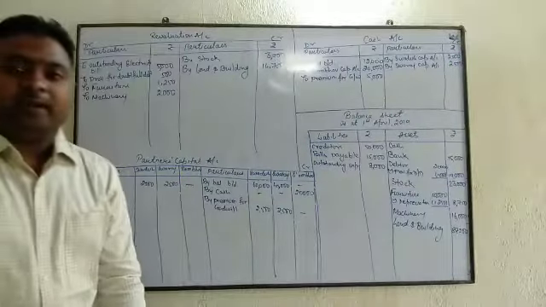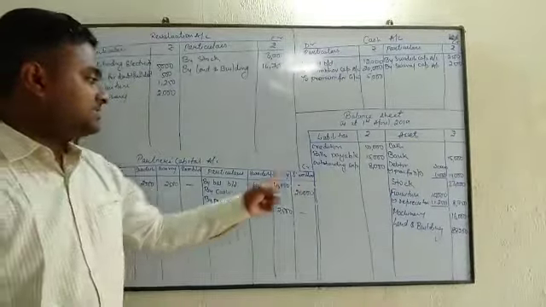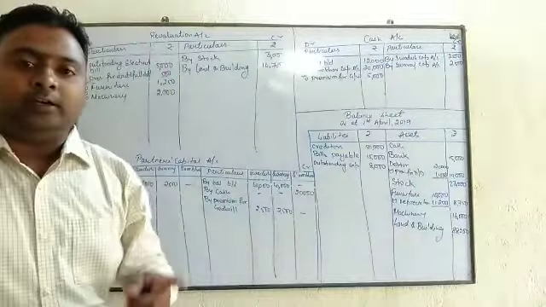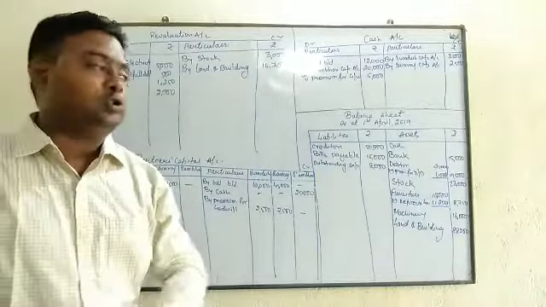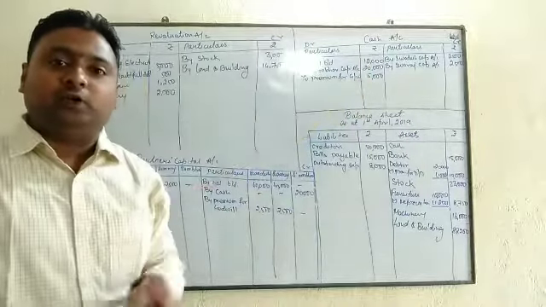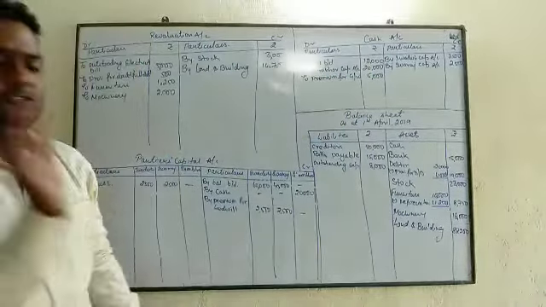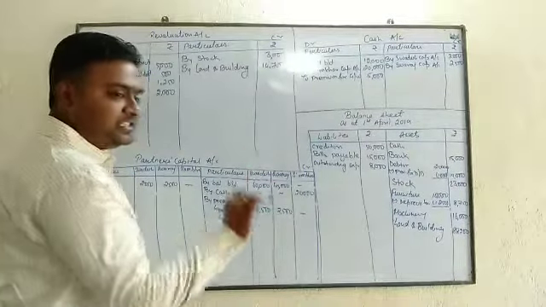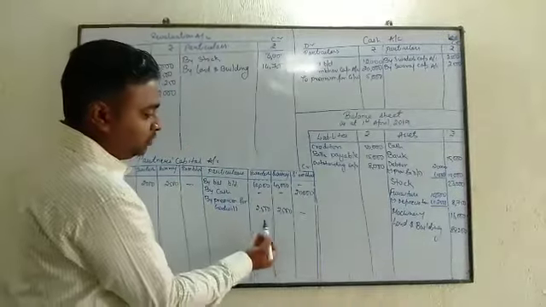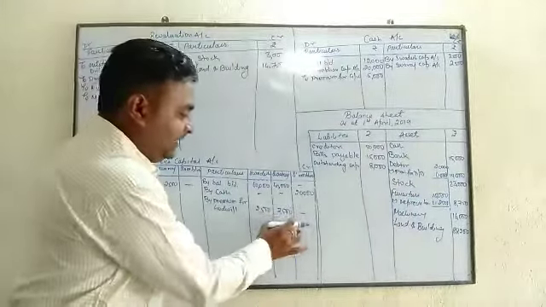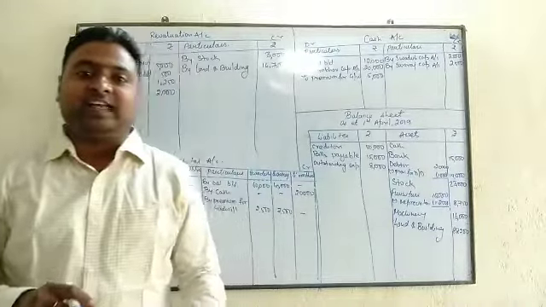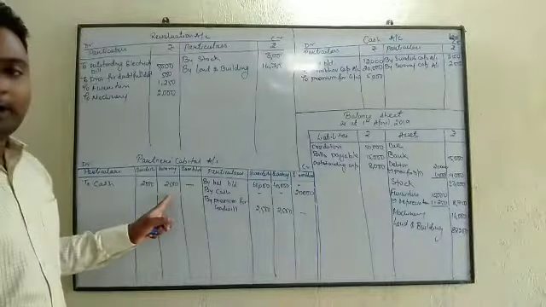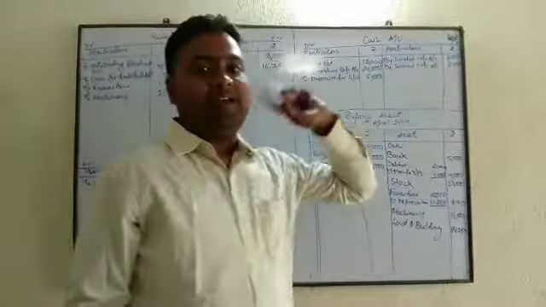Beta, first we have done cash: Sambhav is bringing capital 20,000, so cash will also increase by 20,000. In the second point, Sambhav is bringing goodwill also, so cash will increase by goodwill, and this goodwill will be shared between the sacrificing partners, meaning old partners, Swades and Swaraj, in the old sacrificing ratio. What is the sacrificing ratio? 1:1. So the premium for goodwill we have credited to their accounts by 2,500 and 2,500. In our next adjustment it is written that they are withdrawing the amount which they have got as goodwill. So on this side, cash they are withdrawing, and from the cash account also we have credited it.